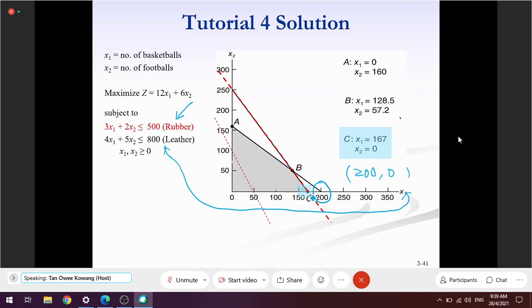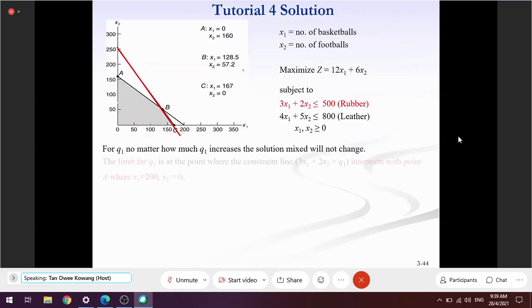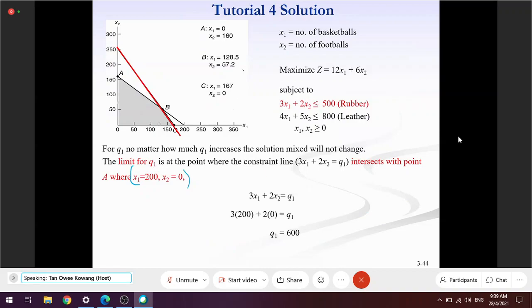So I replace 200, 0 back into constraint 1. What will I get? 600. So this 600, 500, 600 must be here.